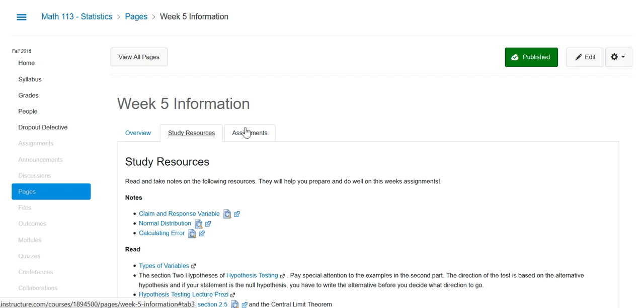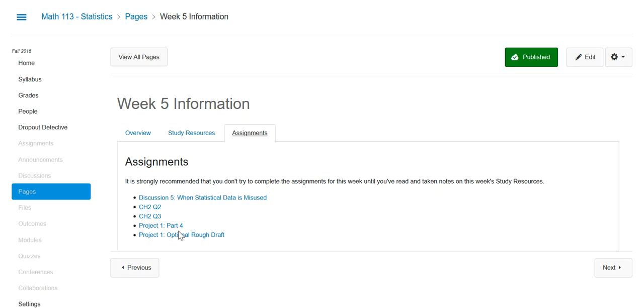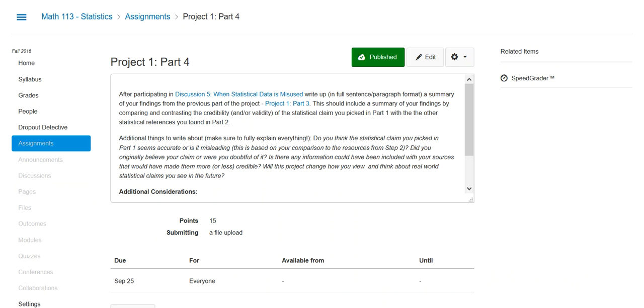Let's see what's next. Project 1, Part 4. Alright, so after participating in discussion 5, when statistical data is misused, write up, in full sentence paragraph format, a summary of your findings from the previous part of the project. So Project 1, Part 3. So this should include a summary of your findings by comparing and contrasting the credibility and or validity of the statistical claim you picked in Part 1 with the other statistical references you found in Part 2.